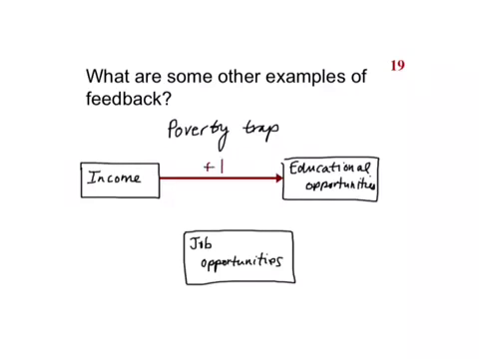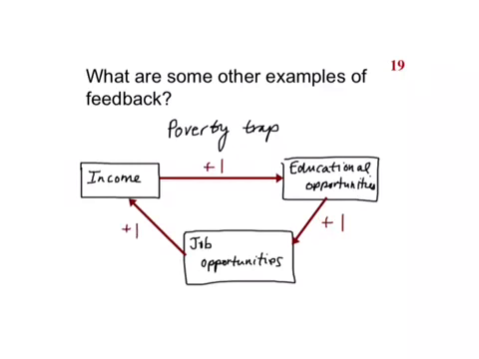So as a person's educational opportunities increase, their job opportunities also tend to increase. So this would be another positive coupling with a red arrow and a +1. And as a person's job opportunities increase, their income level also tends to increase. So this would be a third +1.